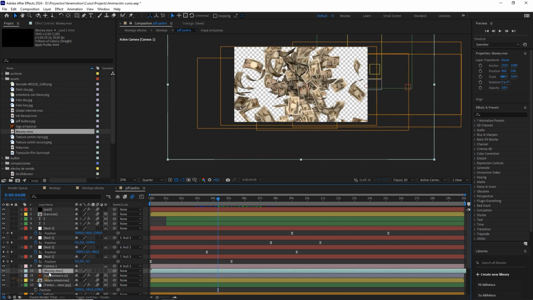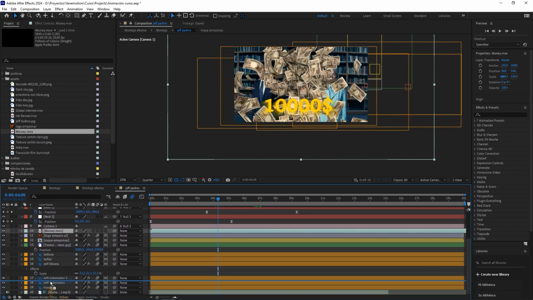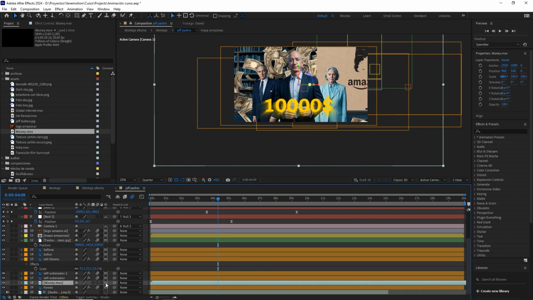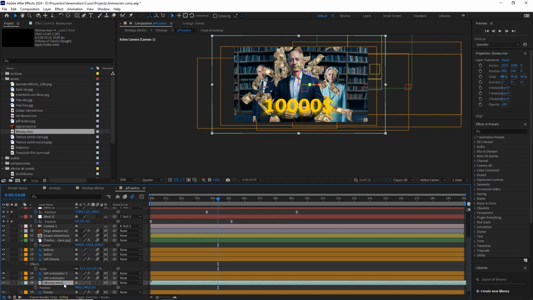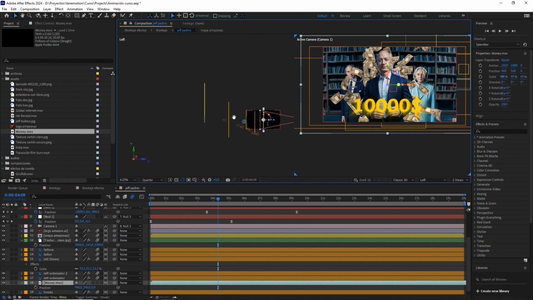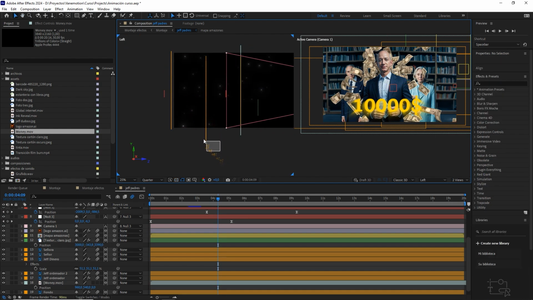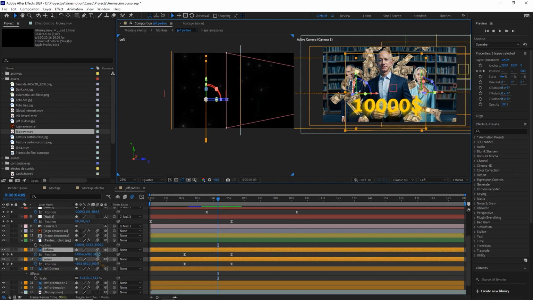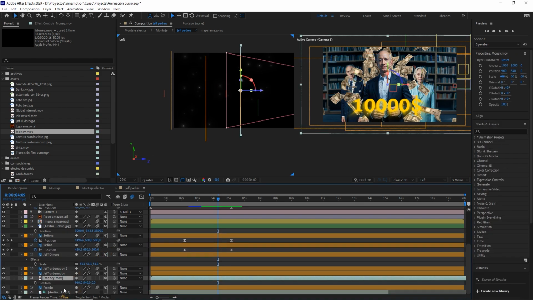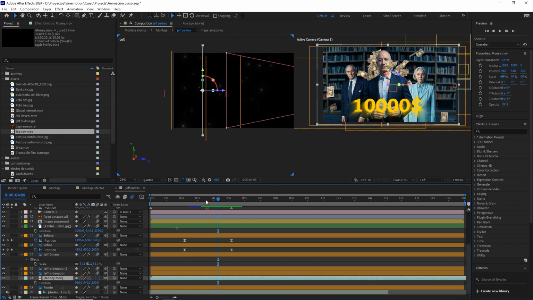Okay, well, we are going to put this layer behind the characters here, above the background layer, and we also convert it to 3D with the S key. We expand the scale, and we are going to put it at 60%, and now the position, and here on the Z-axis, look. These two layers here are the characters that are 500 pixels deep. Well, we are going to put this money at 550 so that it stays right behind.